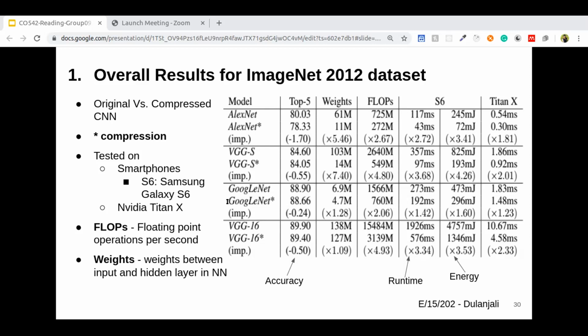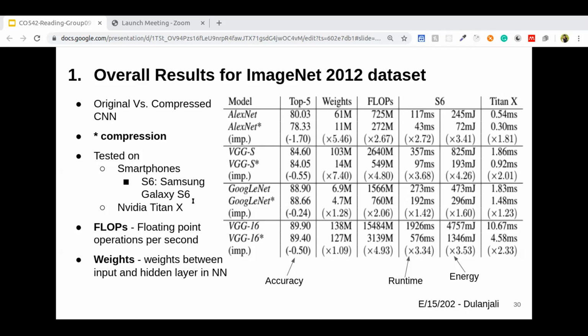Here in the table, compressed CNNs and weights means the parameters in the neural network that transform input data within the network hidden layers, and flops means floating point operations per second. Doing a smaller number of flops will decrease the memory.